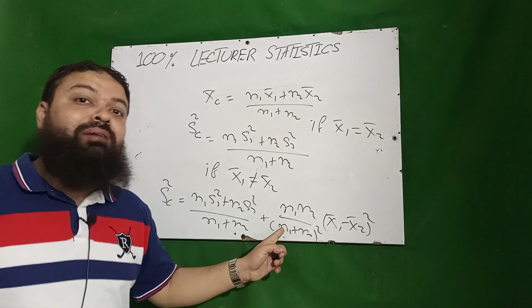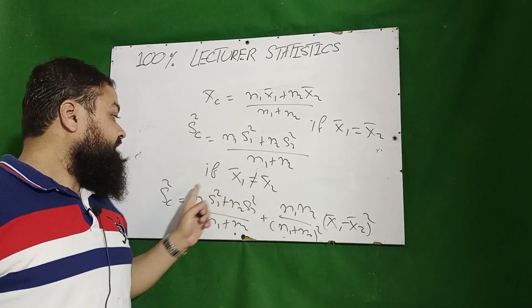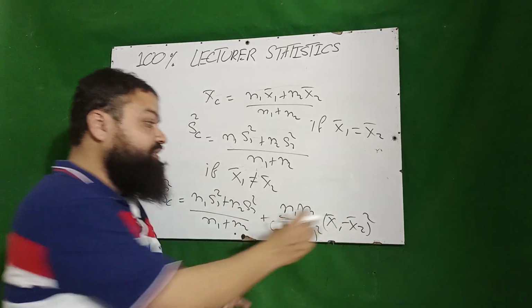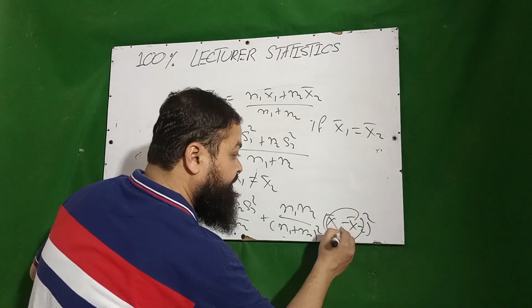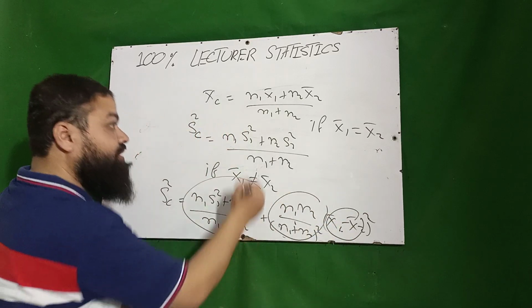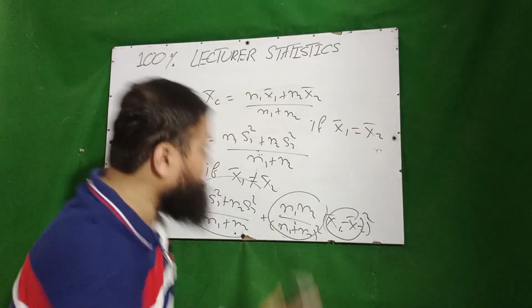This formula is ignored by students, and it is compulsory for every written test. If x1 bar and x2 bar are equal, the last term is 0, since 0 squared is 0 and 0 multiplied by something is also 0.